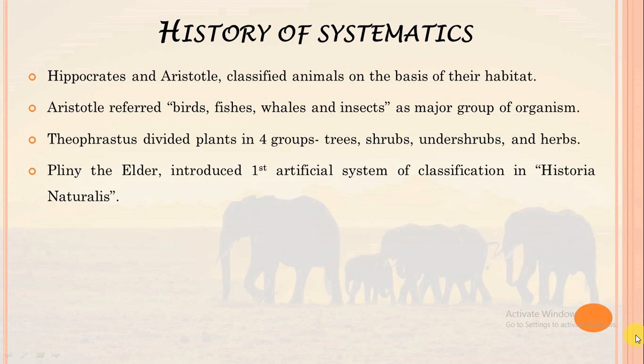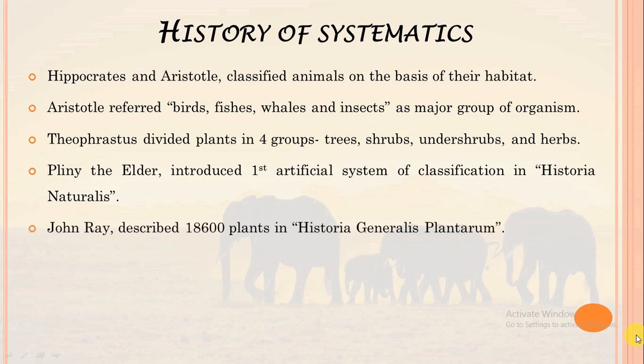Pliny the Elder introduced first system of artificial classification in his publication Historia Naturalis. John Ray described 18,600 plants in 3 volumes of Historia Generalis Plantarum. He also introduced the term species. Swedish naturalist Carolus Linnaeus for the first time gave scientific naming system or binomial nomenclature.